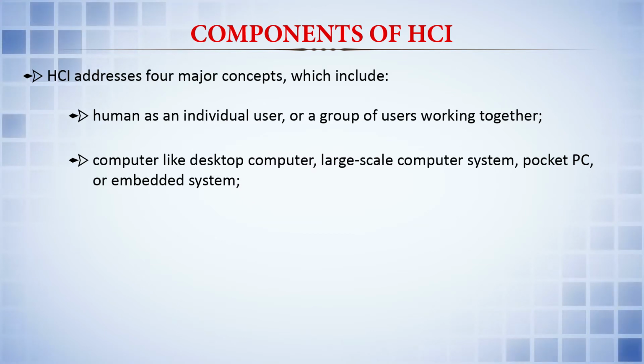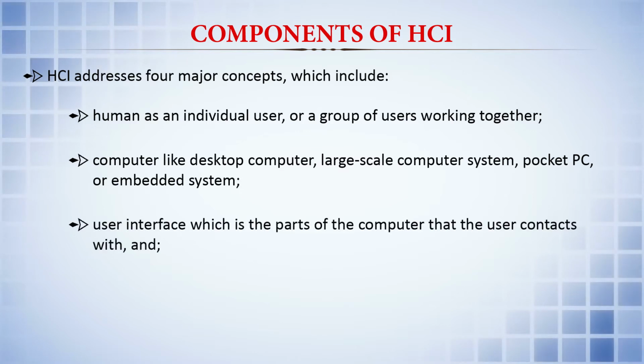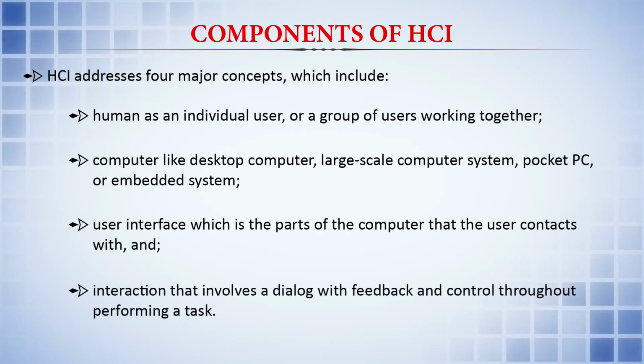The third is the user interface, which is the part of the computer that the user contacts, and the fourth major factor is the interaction, which involves a dialogue with feedback and control throughout performing a task.